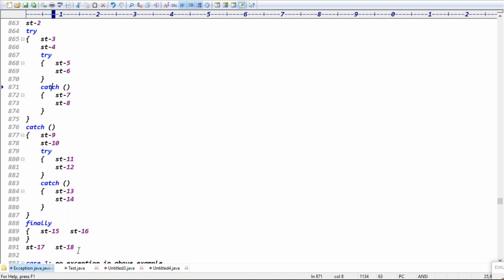Okay. Good. Yes, exception raised in statement 4, catch is not matched. Exception raised in statement 4, catch is not matched. 1, 2, 3, and 9, 8, 11, 12, 15, 16, 17, 18.